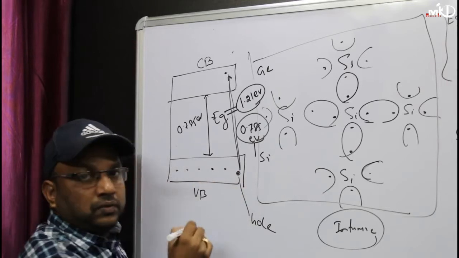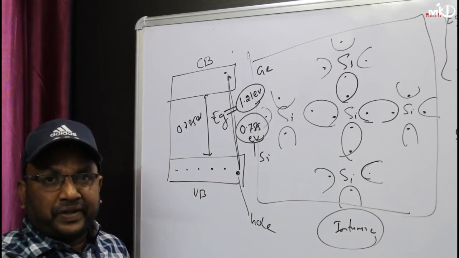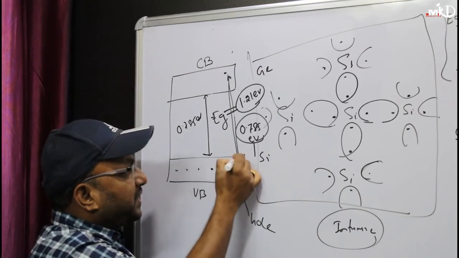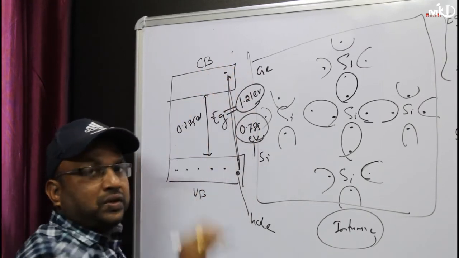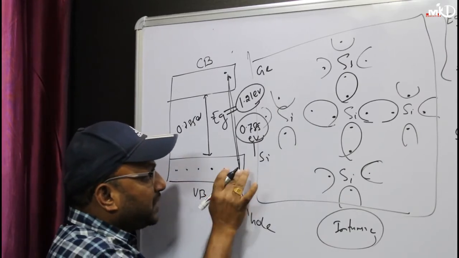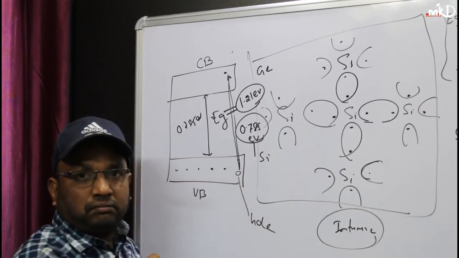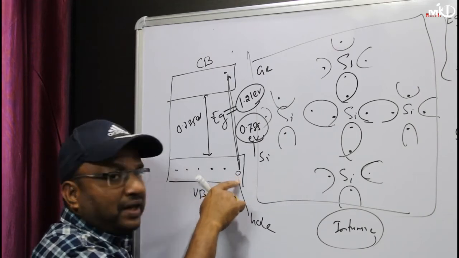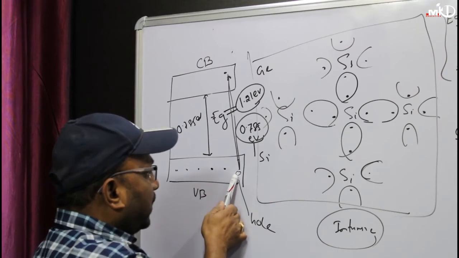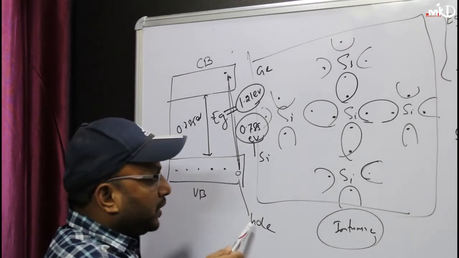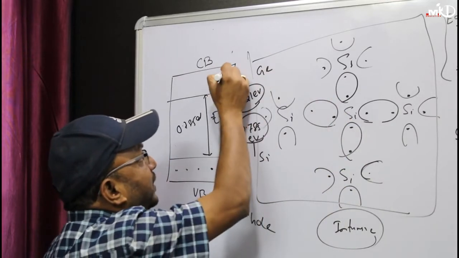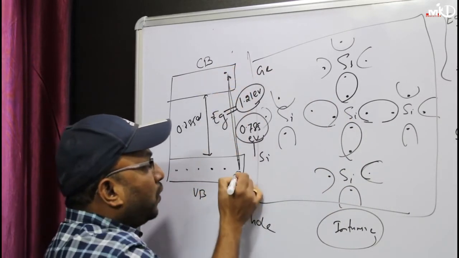Again I am telling. Initially you have electrons. When you apply some electric field or temperature, these electrons get energy, because of which they jump from valence band to conduction band, so that the conduction will start. Due to absence of this electron at this particular place, it creates a void. What is void? The absence of an electron in the valence band will create a hole. That means if one bond breaks, one electron will be created, and at the same time one hole will be created.